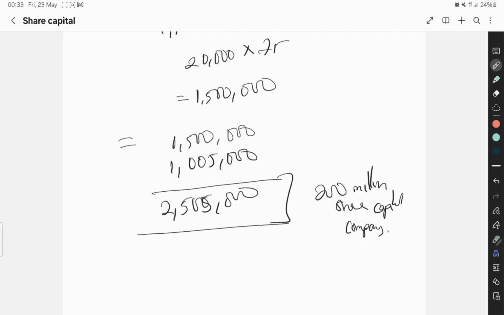So I believe you now understand how to register different companies, like how to calculate the share capital of different companies, so that whenever someone comes and says, okay, I want to register a 10 million or a 20 million share capital company, you don't wait till you are done with registration before saying, oh, this is the amount it costs me. You'll be able to easily calculate how much it's going to cost you to register a 1 million, 2 million, 3 million, 10 million, 100 million, 200 million, and a billion share capital company. If you want to register a bank, that would be a billion share capital company. So I believe you understand.